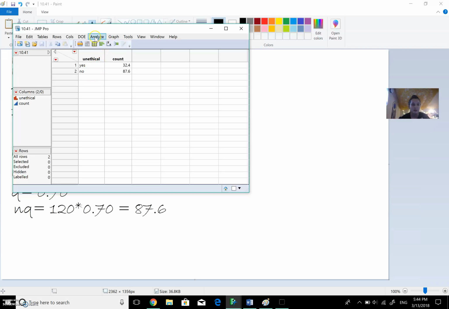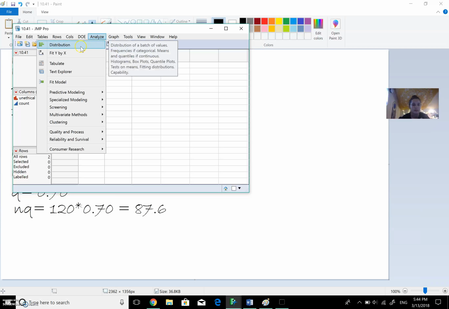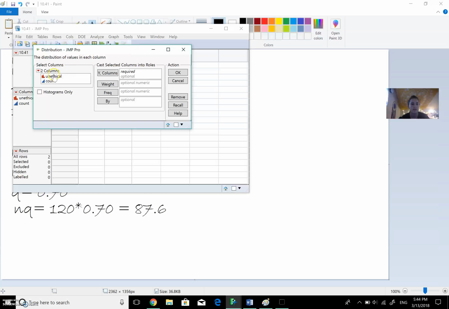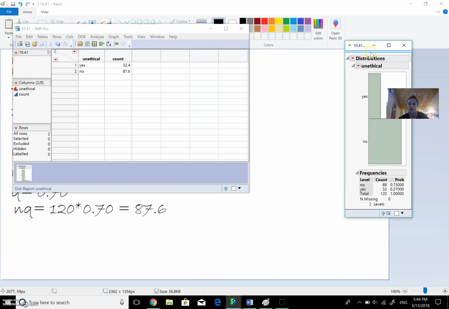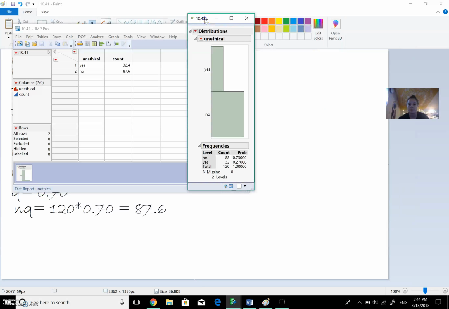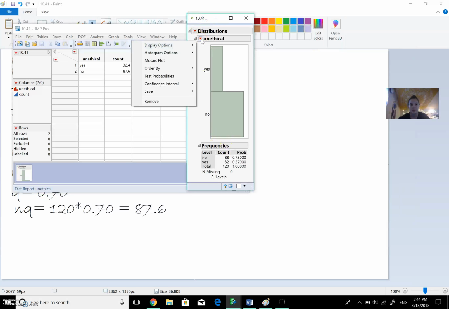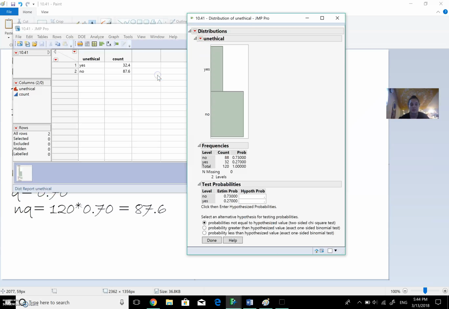From here, we go to Analyze, Distribution, put unethical in the Y, and count by frequency, and press OK. We are given this histogram, but it doesn't give us much information. So what we want to do is go down to the red triangle hotspot and choose Test Probabilities. This is going to give us the p-value.